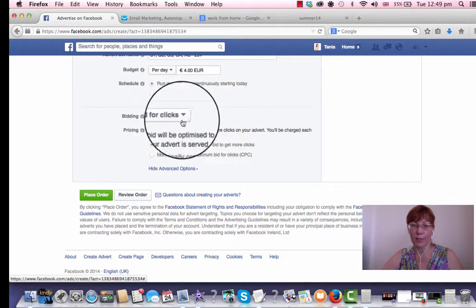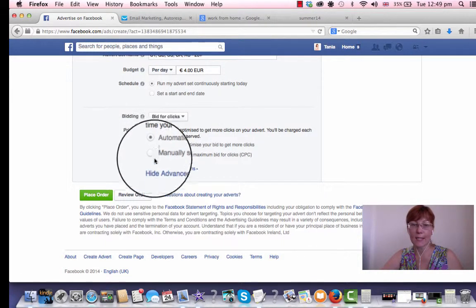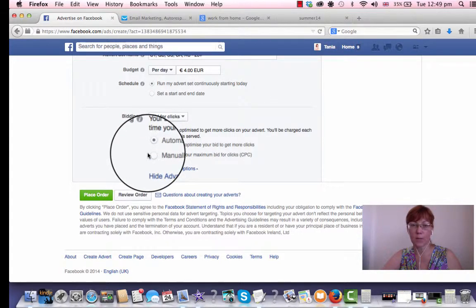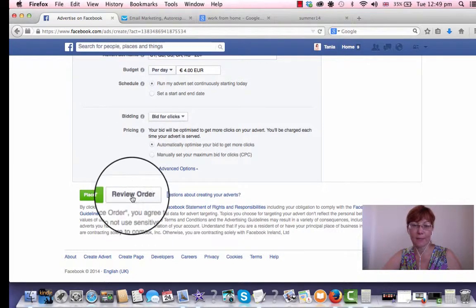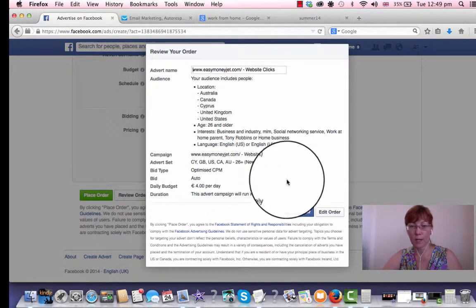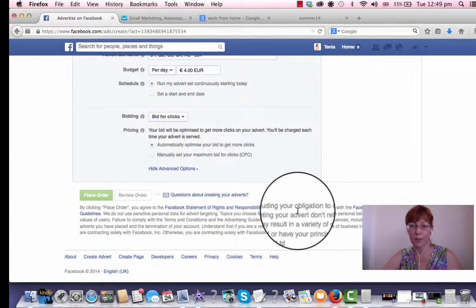Bidding, bid for clicks, I leave it automatic. Manual, I leave automatic because it will be better like this. So review, I can see carefully, looks like everything is fine, and place order.